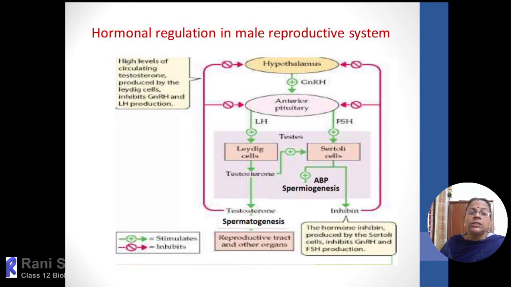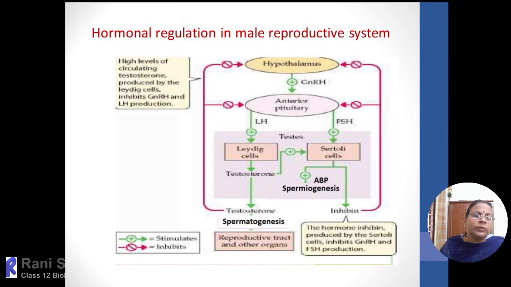Spermatogenesis acts as a positive control, stimulating more and more production of sperms. Whereas if too much testosterone is produced, more than normal, then it will show an inhibitory effect. So inhibin shows an inhibitory effect, and an excess amount of testosterone also shows an inhibitory effect. In normal amounts, testosterone always shows a stimulatory effect and regulates spermatogenesis.